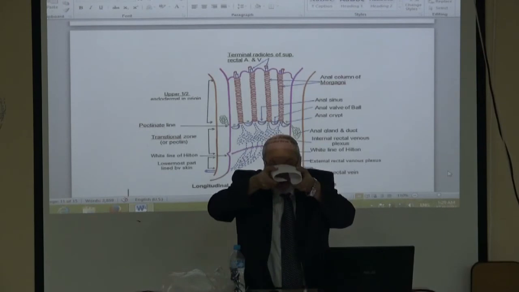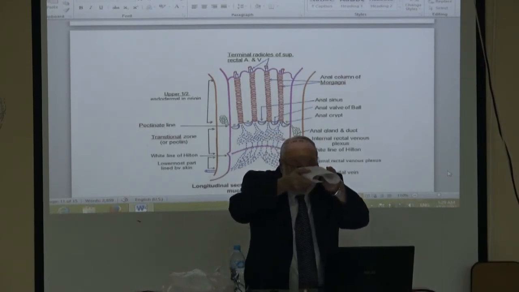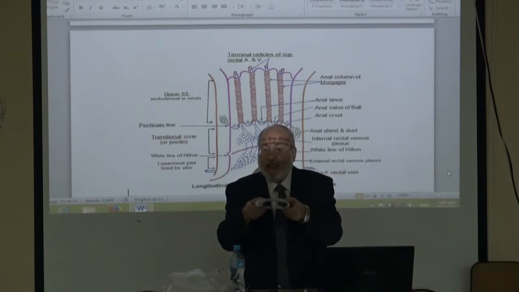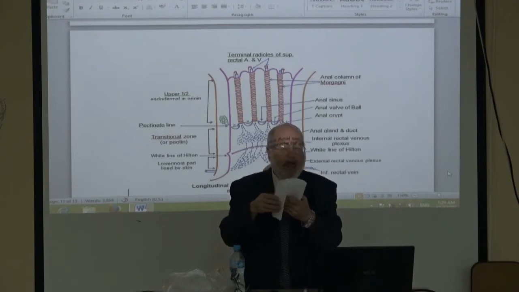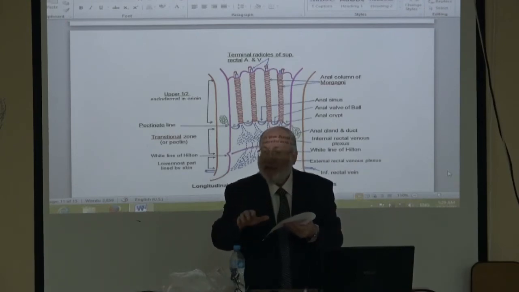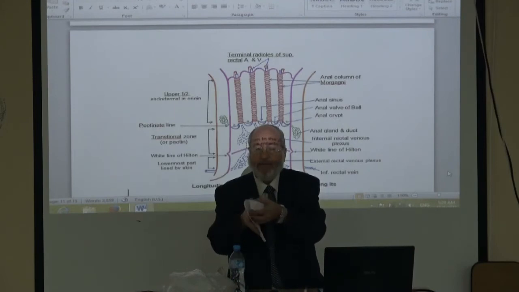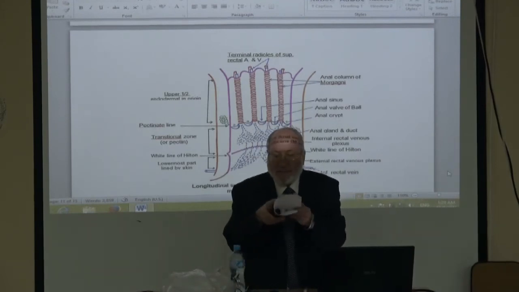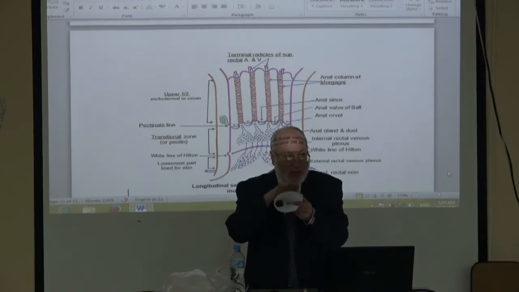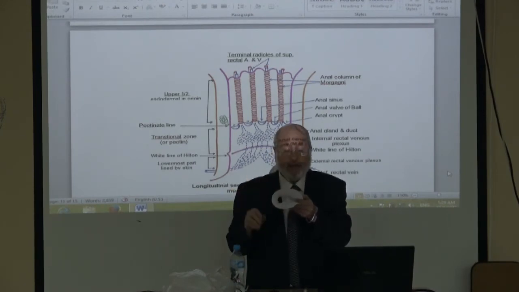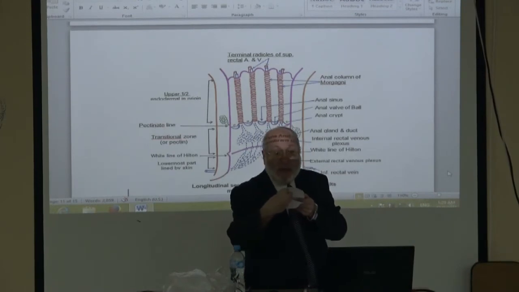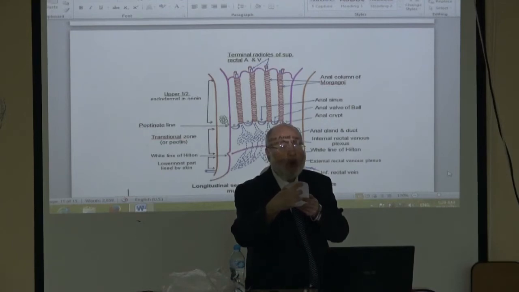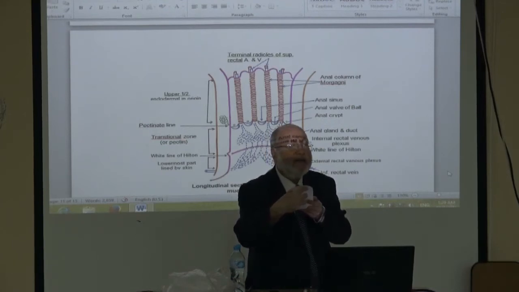This is the cavity inside the embryo, called the gut. The gut is foregut, midgut, and hindgut. Our subject is the hindgut. This is the hindgut. Ectoderm outside, endoderm inside. The distal part of the hindgut dilates to form a structure called cloaca.